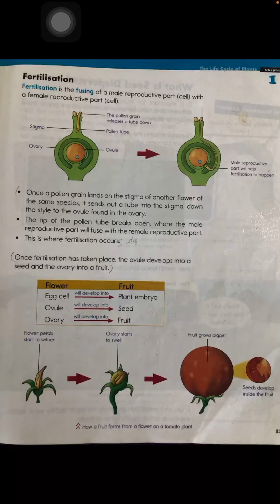Once fertilization has taken place, the ovule develops into a seed and the ovary into a fruit.